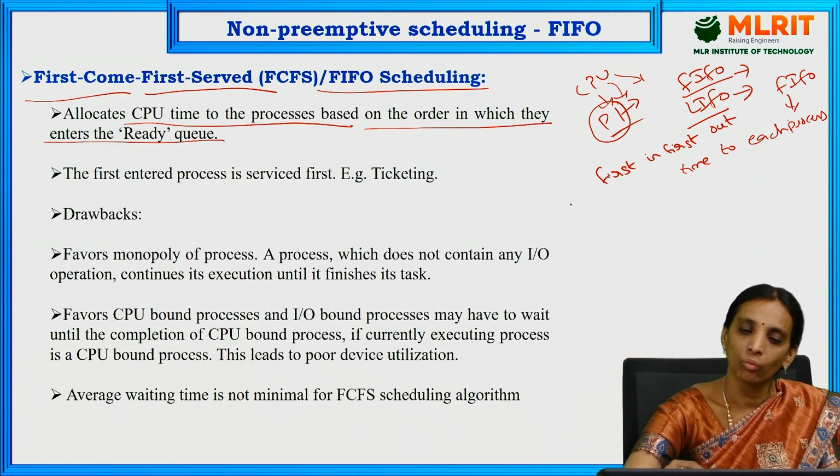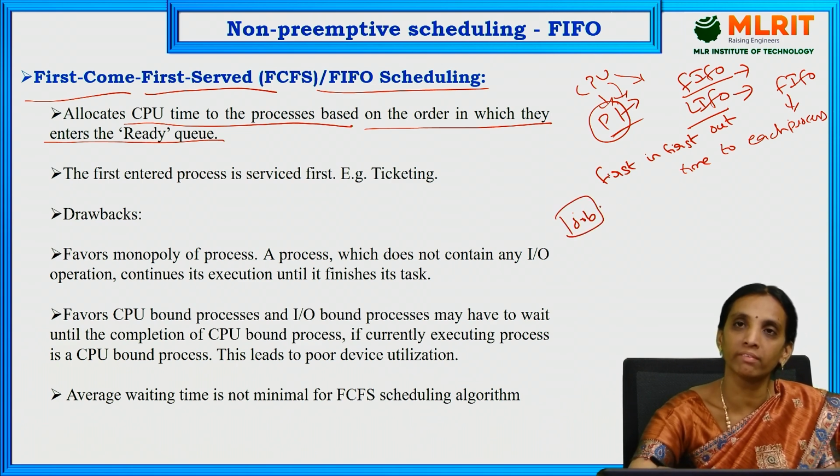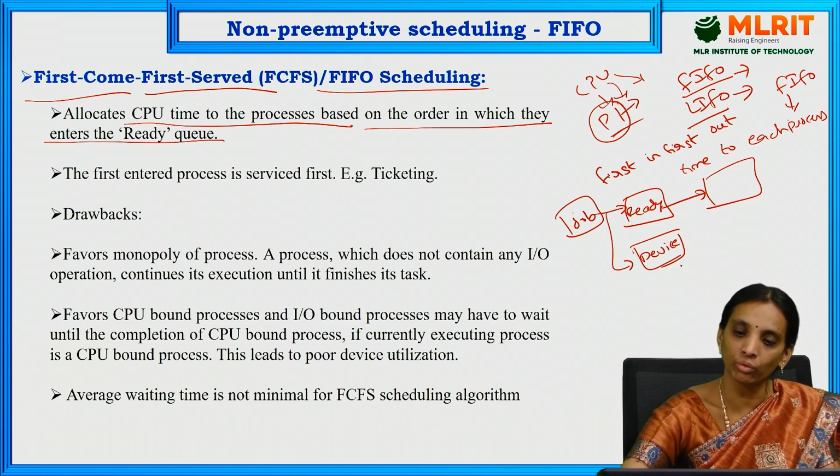We have already discussed that first we have the job queue, and whenever the CPU is assigned to a process, that process is moved to the ready queue. If any IO devices are required by that process, it goes to the device queue, and after allocation of those IO devices, it moves to the ready queue.